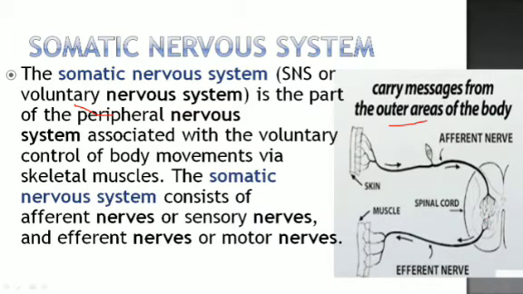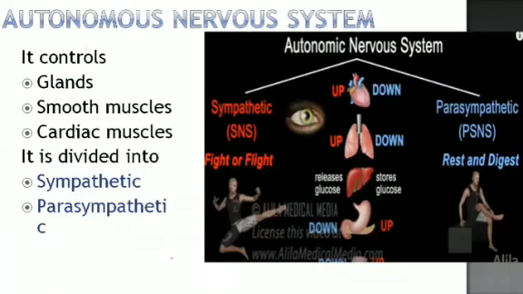So there is an afferent neuron and an efferent nerve as well, and there is a mixed nerve as well, and that provides messages to the muscles and controls the voluntary actions of the body by the skeletal muscles. So that consists of afferent and efferent neurons, which we have talked about, sensory and motor nerves.